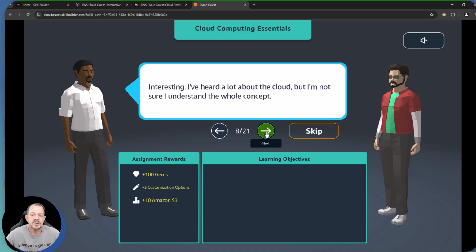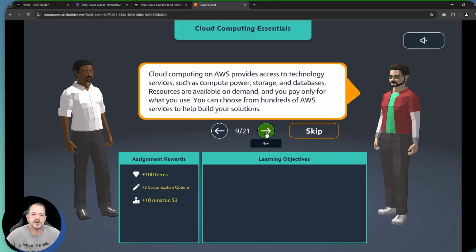I've heard a lot about the cloud, but I'm not sure I understand the whole concept. Well, let's talk about it then. Cloud computing on AWS provides us access to technology services such as compute power, storage, and databases. Resources are available on demand. You pay only for what you need.